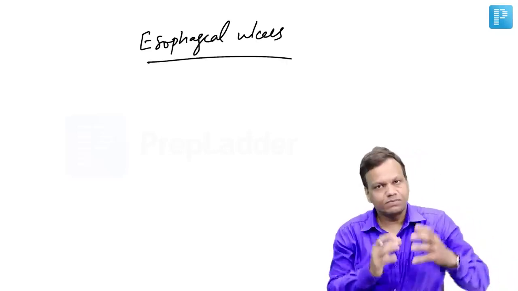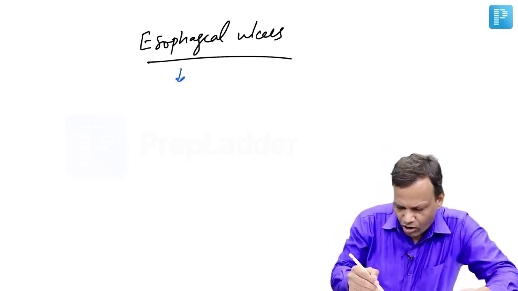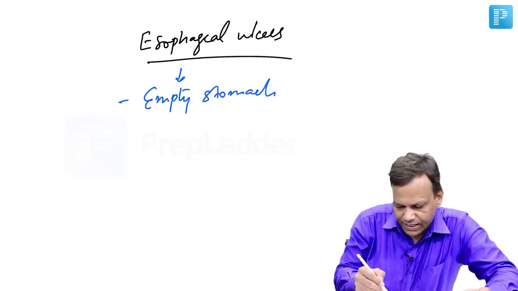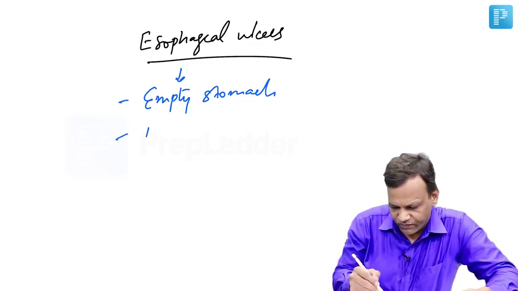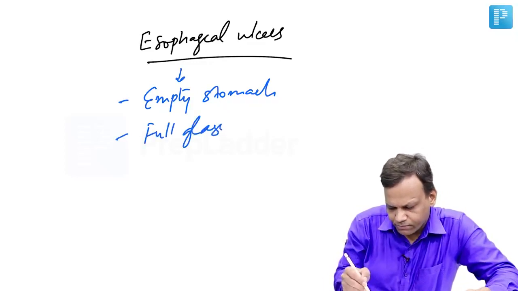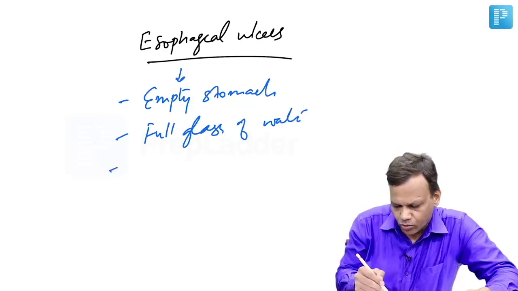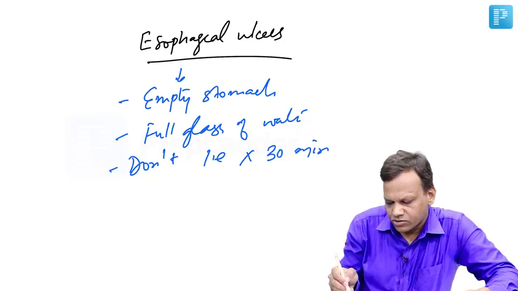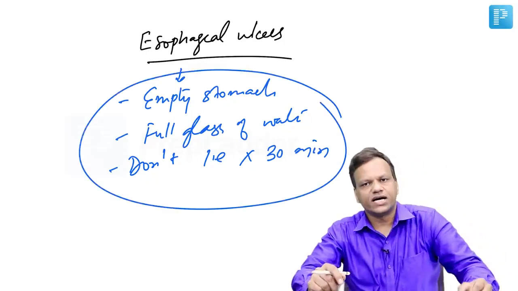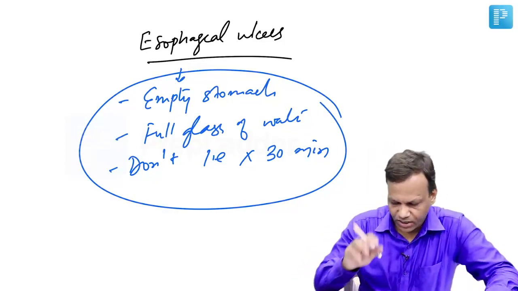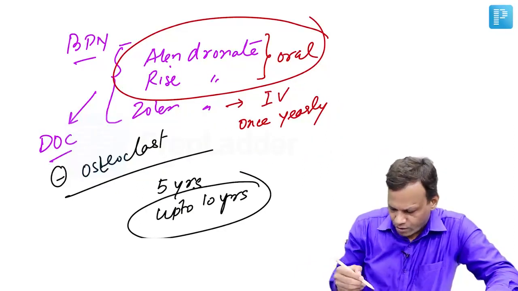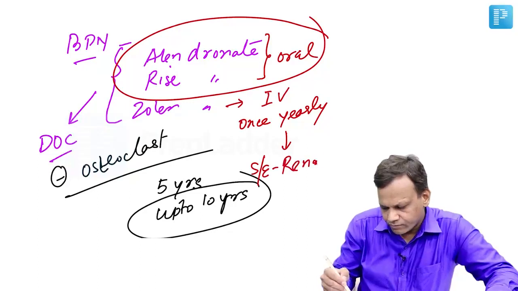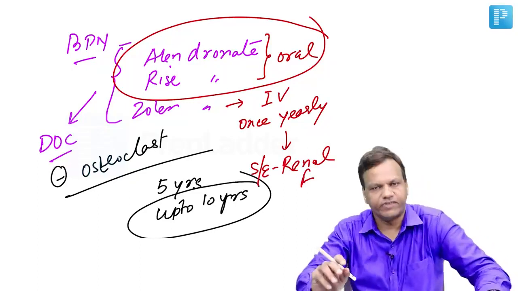So we need to protect the person. There are 3 important precautions: first, always take on an empty stomach. Second, with a full glass of water to dilute them. And third, do not lie down for a minimum of half an hour after taking the drug. These are all to prevent esophageal ulcers due to regurgitation. Now, the bisphosphonate zoledronate, which is given IV, has the side effect of causing renal failure. Zoledronate can cause renal failure.